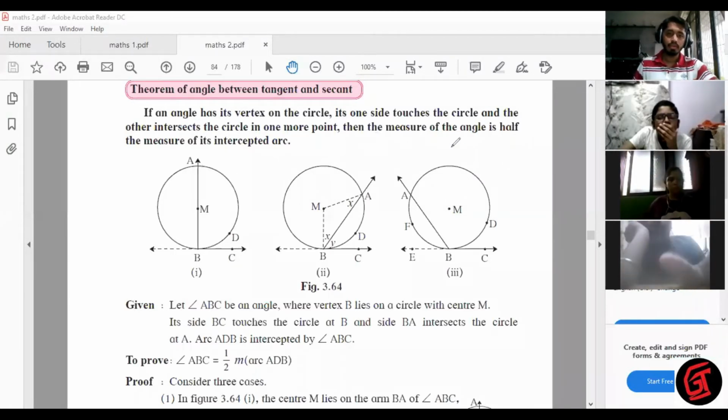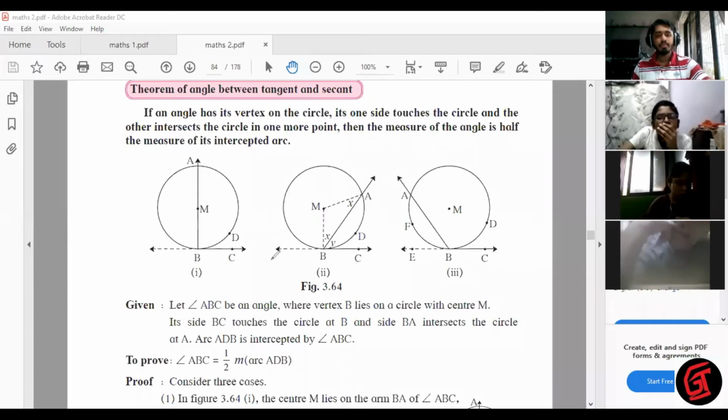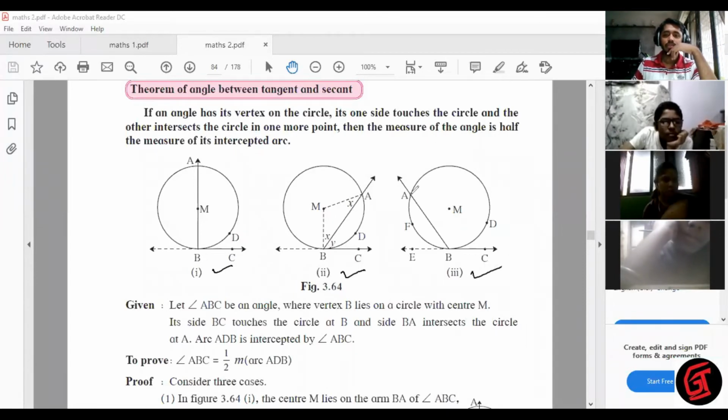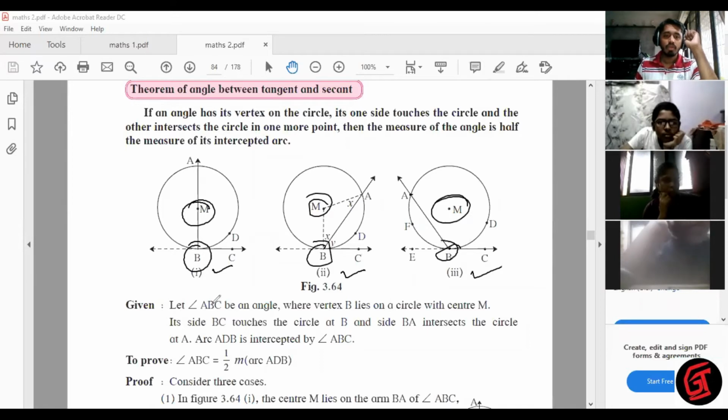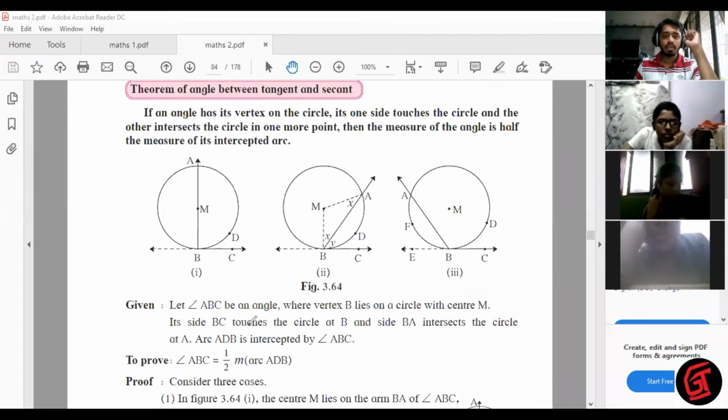Okay. Let's continue now. Given: let angle ABC be an angle. So everywhere there is the same angle. Here also ABC, here also ABC, here also ABC. Vertex B lies on the circle with center M. Here also same thing. Side BC touches the circle at B. Can you see side BC touches the circle at point B everywhere?